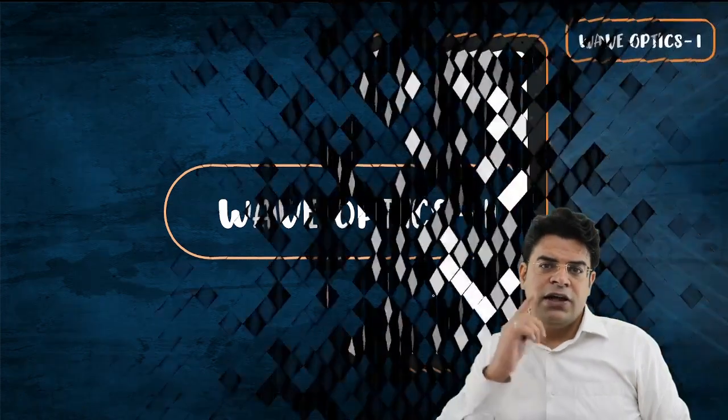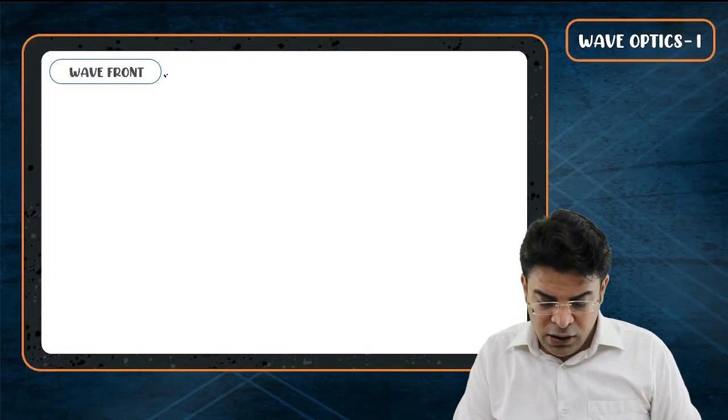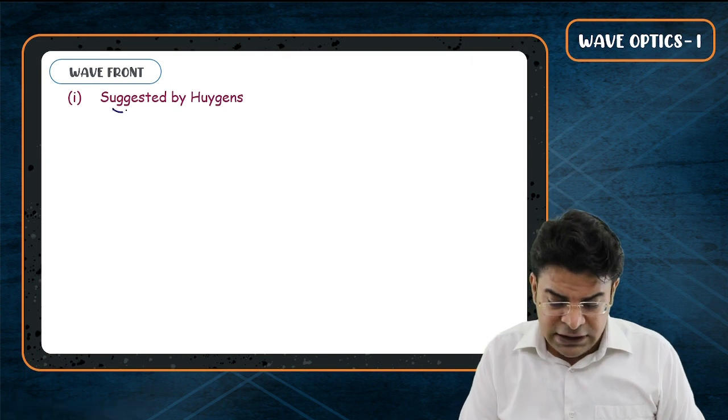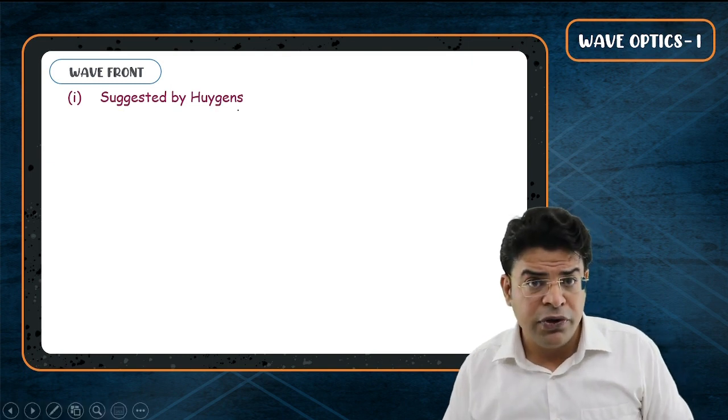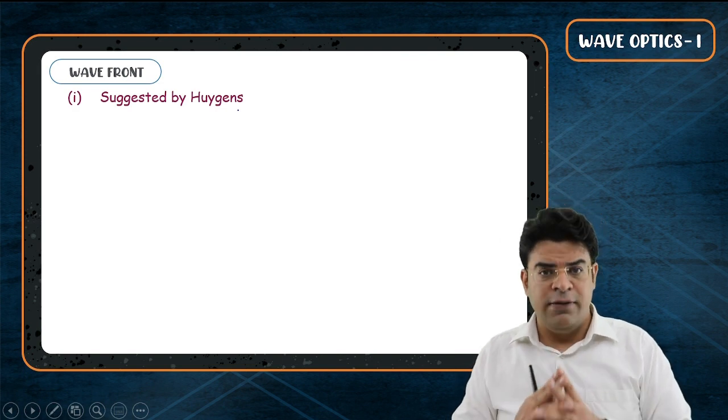And to understand Huygens principle, we need to understand something called wavefront. So what exactly is wavefront? We first need to know it was suggested by Mr. Huygens himself. The wavefront is collection of all the points which are in same phase.